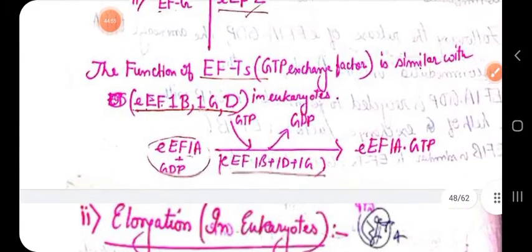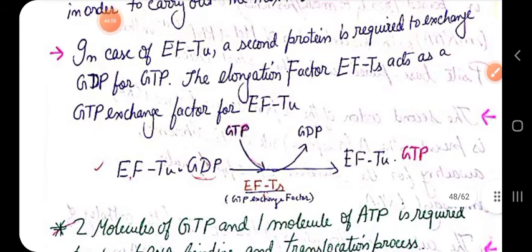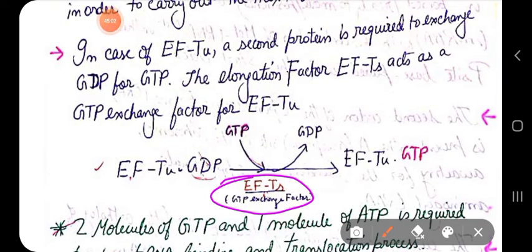And let us see the function of EFTS. Well, we have seen just now that EFTS is a GTP exchange factor which replaces the GDP molecule of EFTU by a GTP molecule.